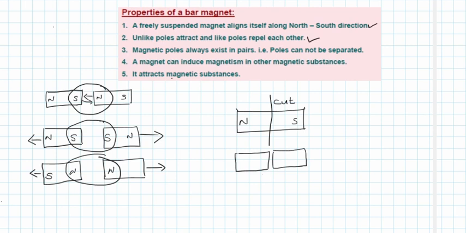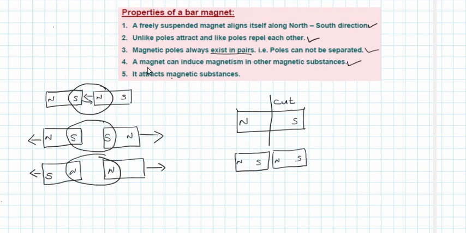This piece will not be north alone, and that piece will not be south alone. Still there will be north and south poles in each of these magnets. So this is the north and this is the new south formed, and this is a new north formed, and this is the south. This way magnetic poles always exist in pairs. You cannot separate a north or south pole from a bar magnet.